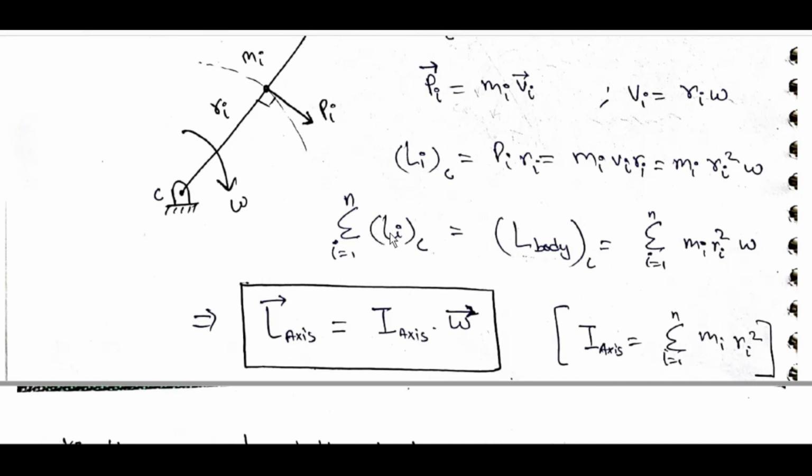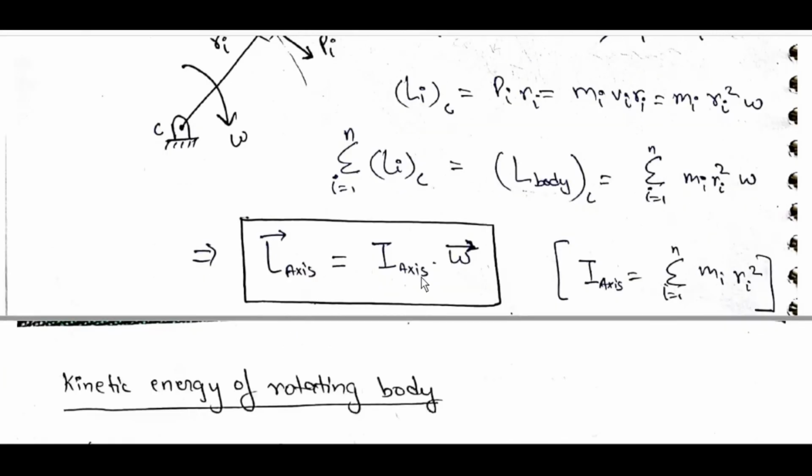Sigma i equals 1 to n. L_IC equals L body C equals sigma i equals 1 to n, m_i r_i square omega. L bar axis is equal to I axis omega bar. I axis is equal to sigma i equals 1 to n.